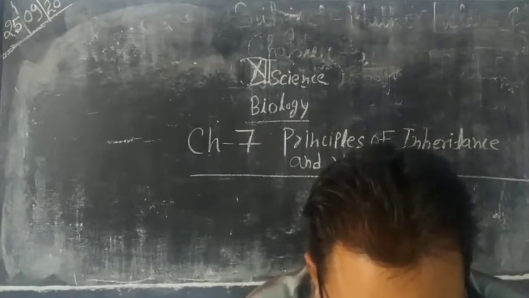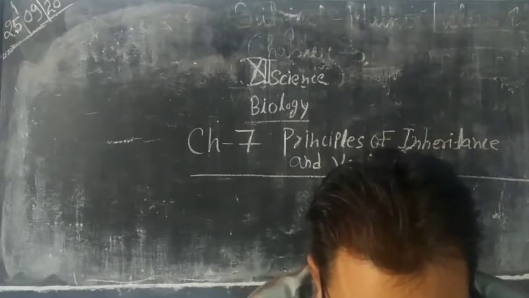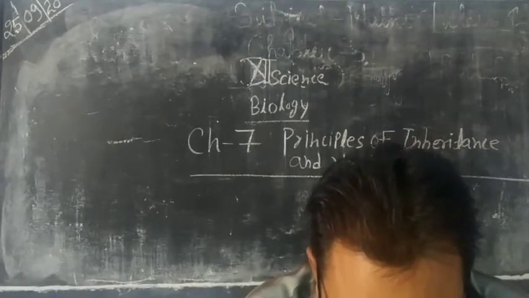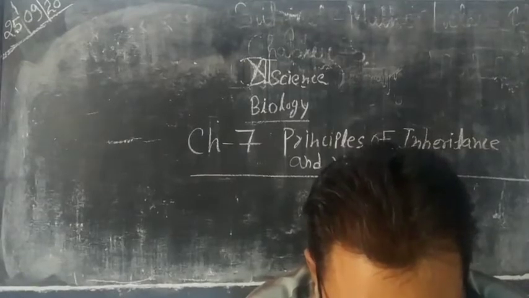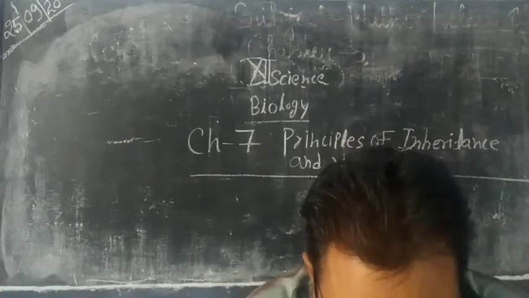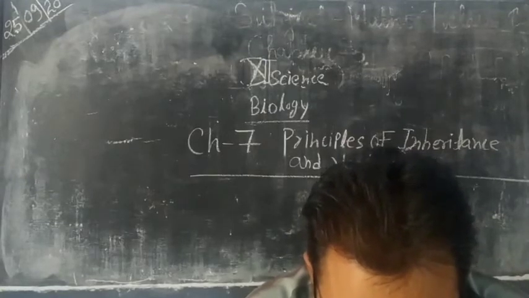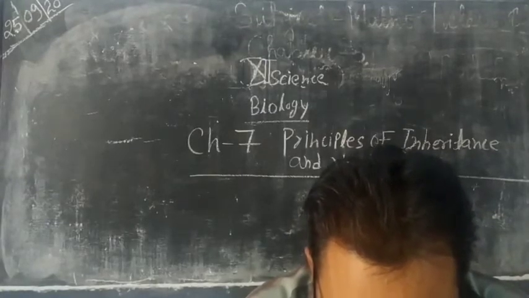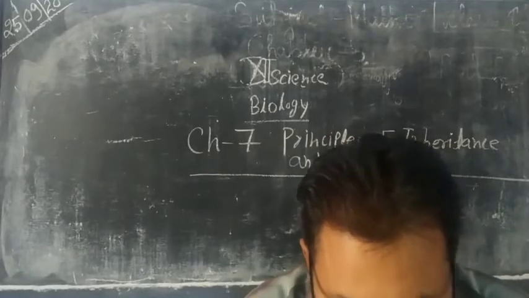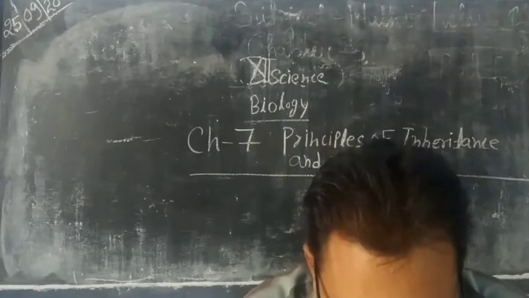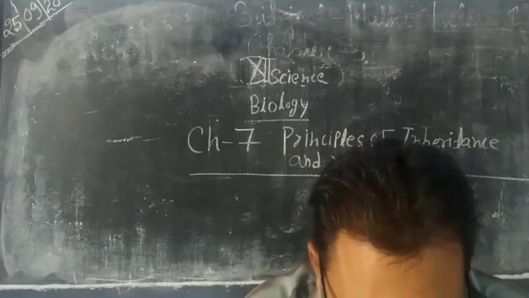Now the second continuous variation is meristic. These variations result in a numerical change in the organs or parts of the organism. For example, the number of seeds in an ear of wheat, the number of segments in the body of earthworm, and the number of tentacles in hydra. Such numeric changes are known as meristic variation.